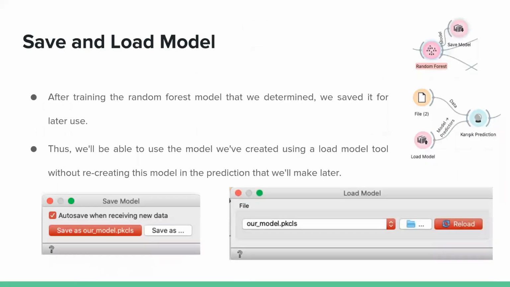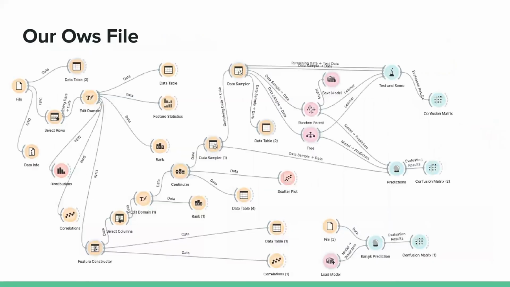And in order to use the model we created later, we saved our model on an external disk. Thus, we will not waste the time to retrain the model in the prediction we will do later. In Orange 3, the model can be saved and reloaded using the load model and save model widgets. And this is the flow of our training and the widgets we used.